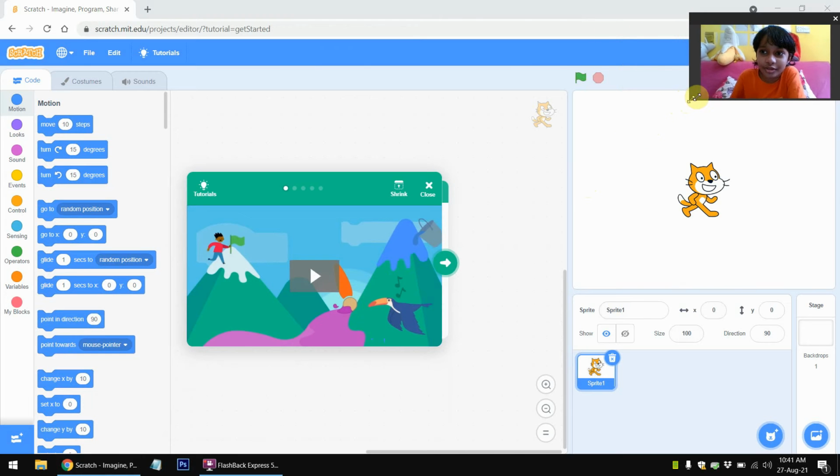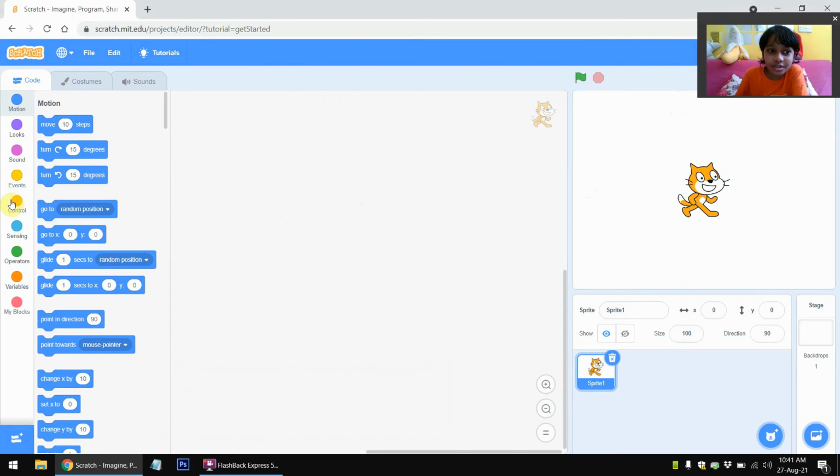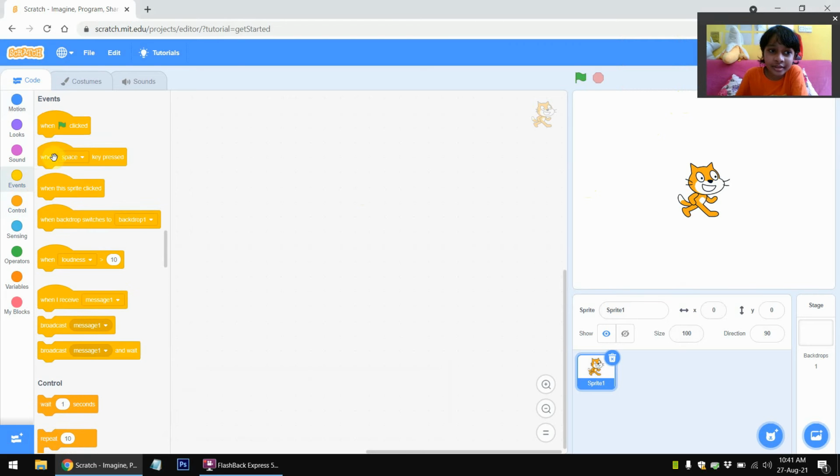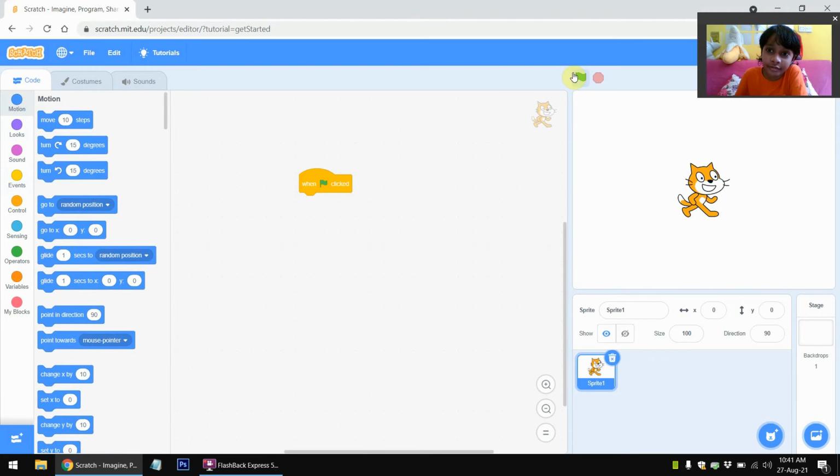Now I'll make the camera smaller so then you can see the class. Now I'll close this. So let's start with the when flag is clicked block. Like this, what's happening is that if you click this flag, then it will activate this block. But then nothing happens. So let's add move 10 steps.